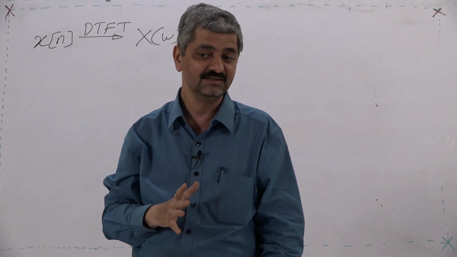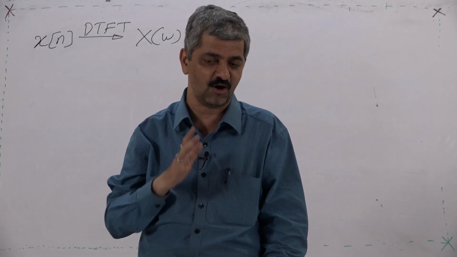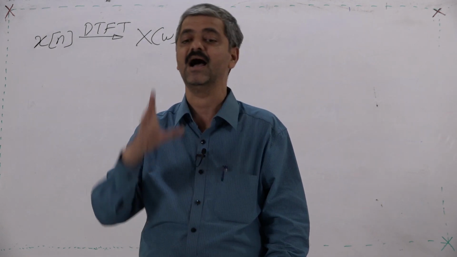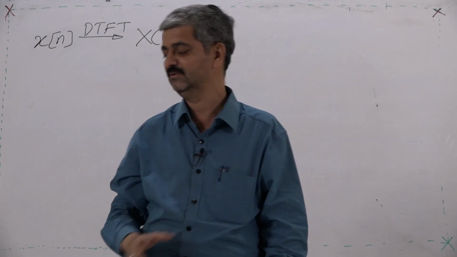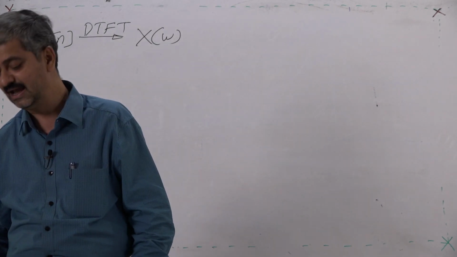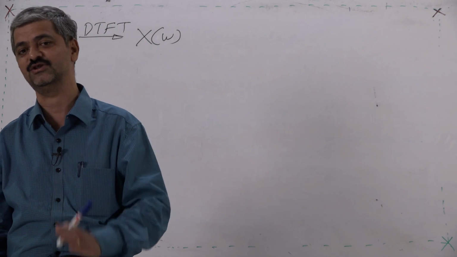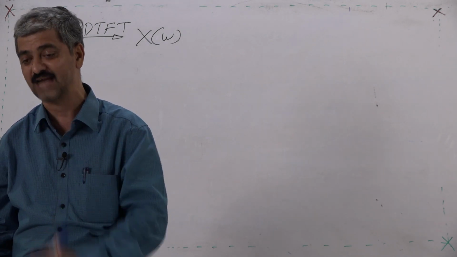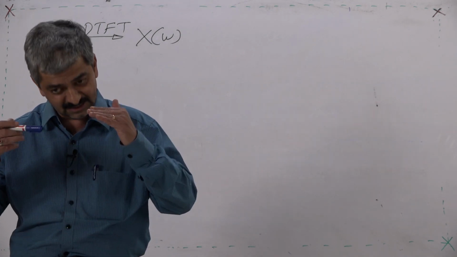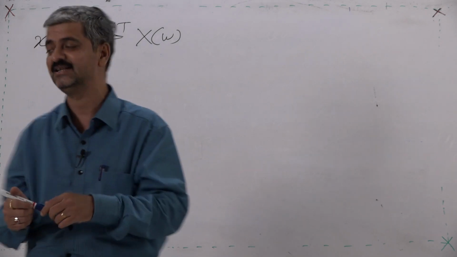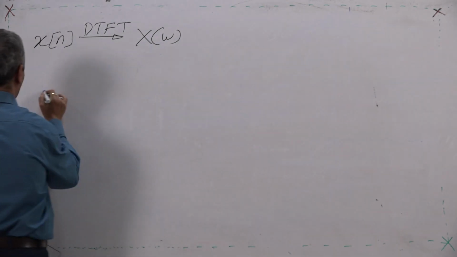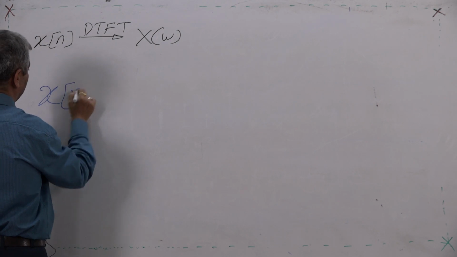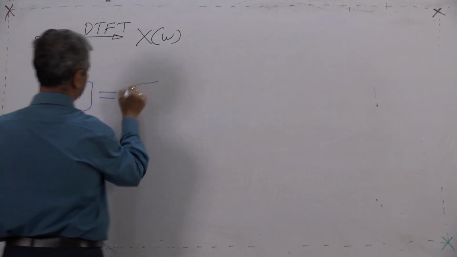Like that, in the discrete time Fourier transformation, I am trying to look at the given sequence x[n] as a summation of multiple rotating points. How many? That is infinite, and therefore, I am presuming that x[n] is equal to a summation.